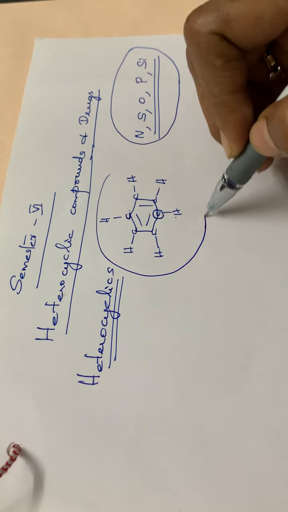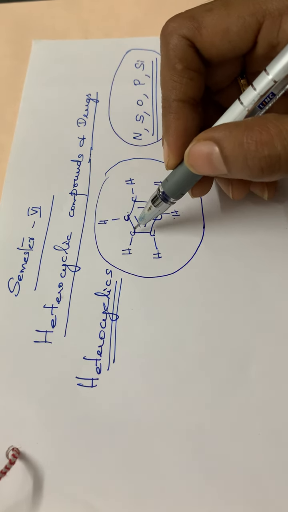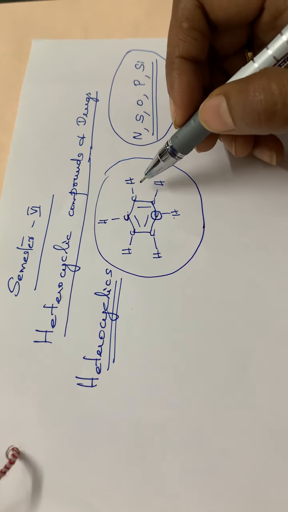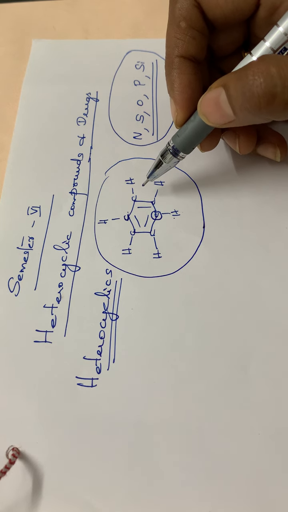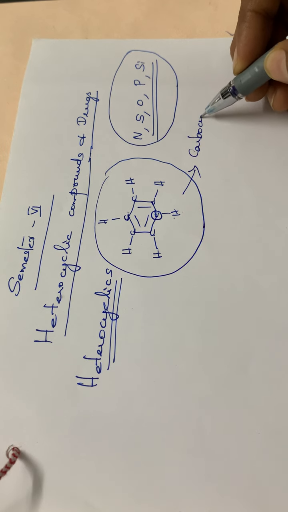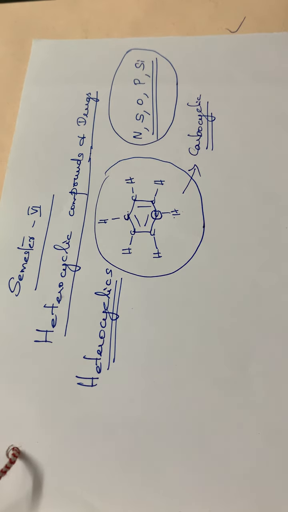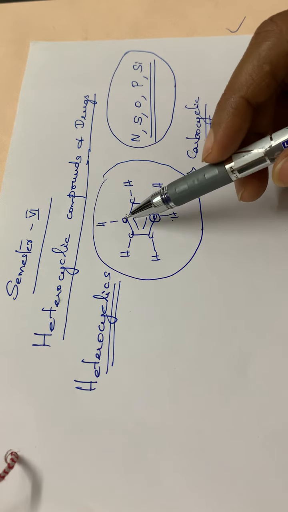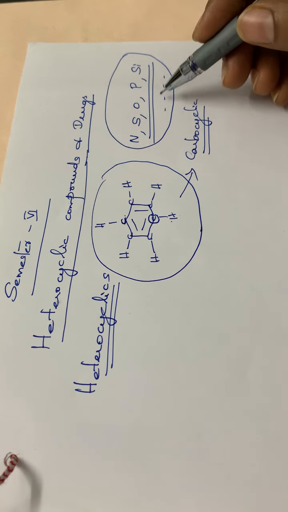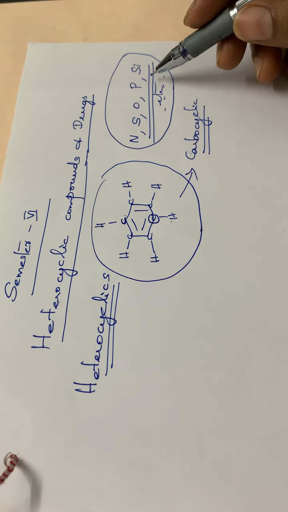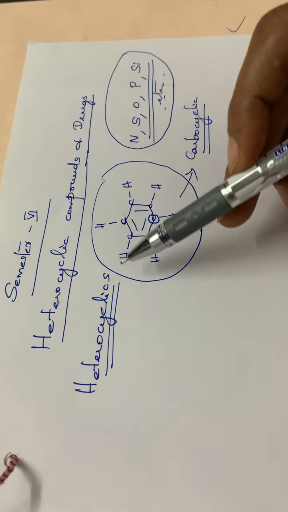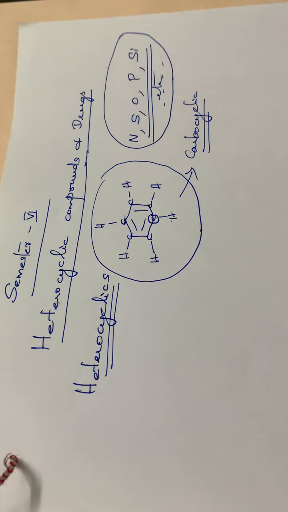See, this is a homocyclic compound, isn't it? It has only carbon atoms as well as hydrogen atoms. Otherwise we can call it a carbocyclic compound, since only carbon atoms are there. But if one of the carbon atoms is replaced by any of these elements, so many elements are there, then it is called a heterocyclic compound.